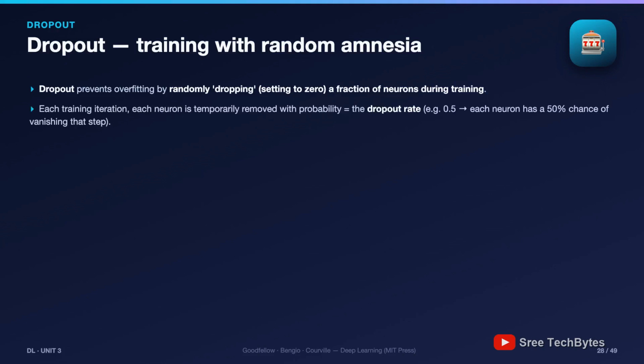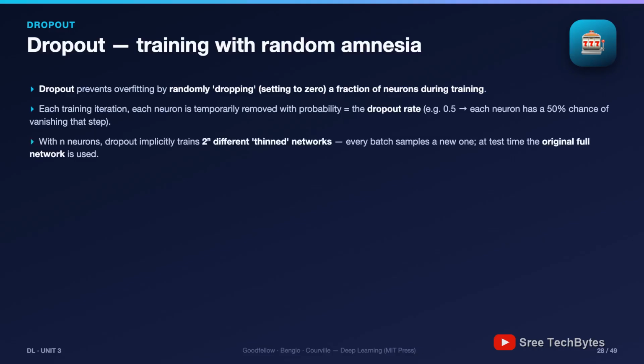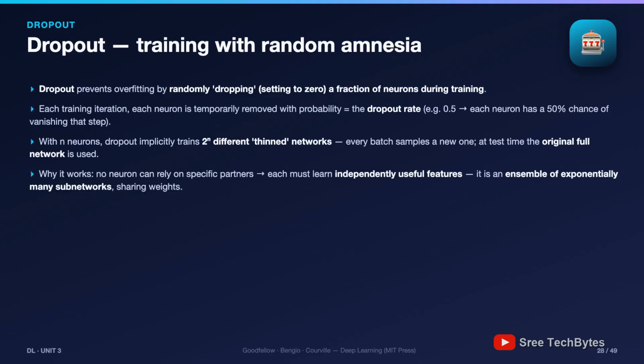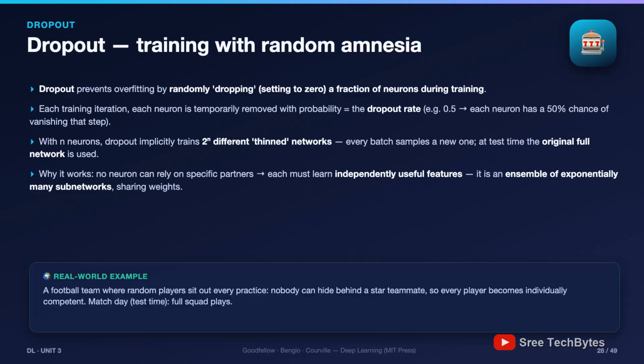The football team analogy: random players sit out every practice. Nobody can hide behind the star teammate, every player is forced to become individually competent. In network terms, no neuron can rely on specific partners, so each must learn independently useful features. Co-adaptation broken. And the deeper theory: with n neurons, dropout implicitly trains 2 to the power n different thinned networks, a different one each batch, all sharing weights. It's a colossal ensemble, bagging without paying for n models. At test time, the full squad plays.